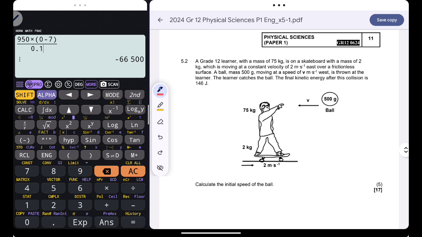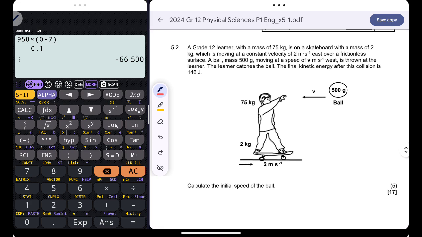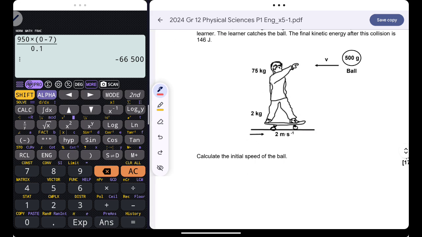The learner catches the ball, and then the kinetic energy after collision is 146 joules. So after the collision, guys, the boy will move while he is having the ball. Are you together? So we can find the velocity of the skateboard, boy and ball combination.